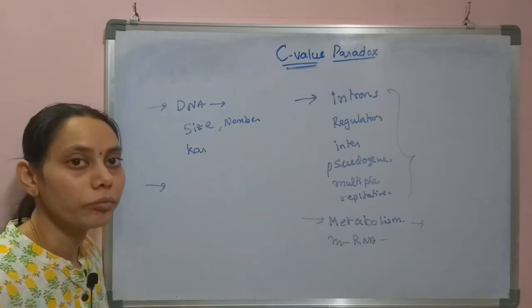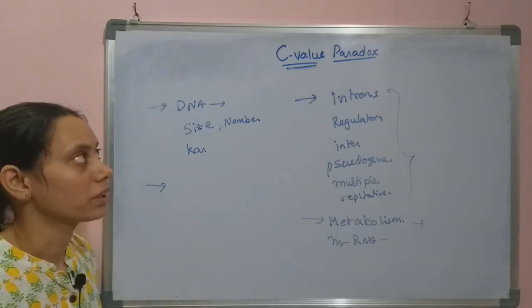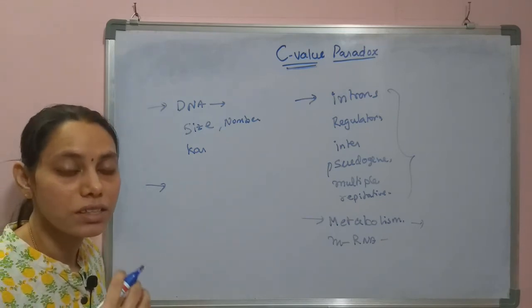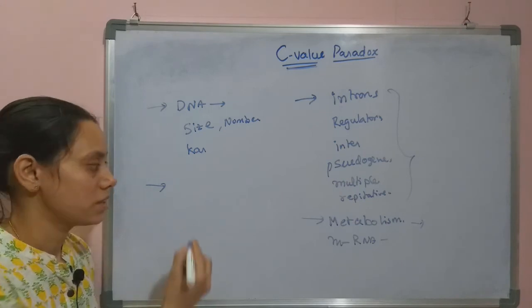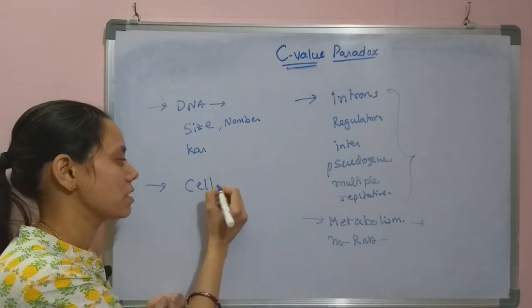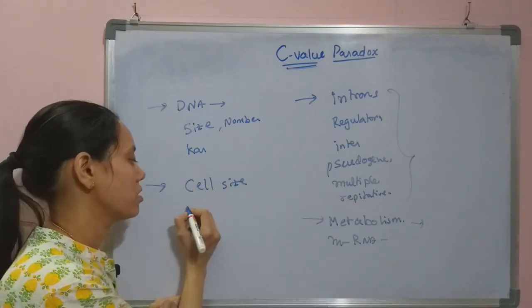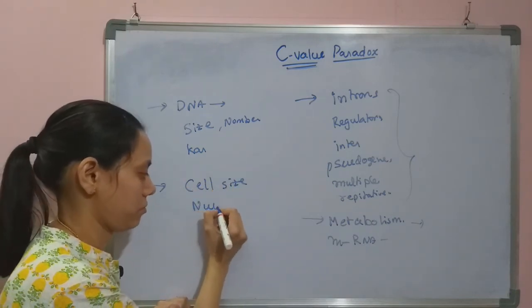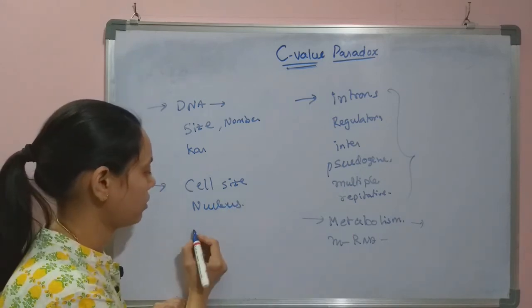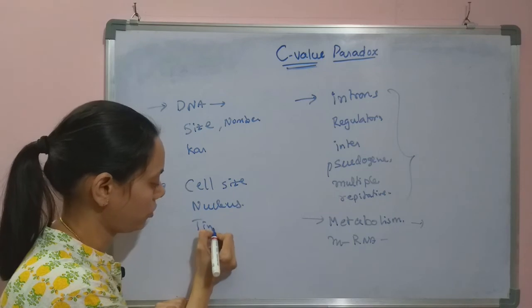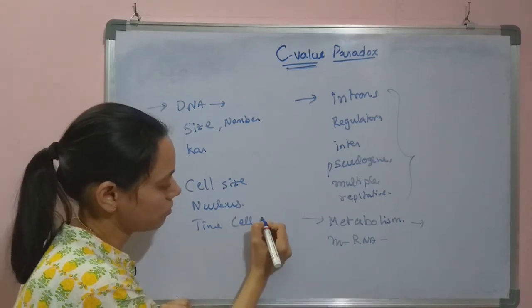So coming to the next point, basically this C content, DNA content will decide the cell size, the size of the nucleus, and the time taken for the cell division.